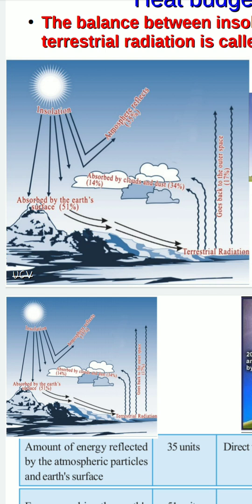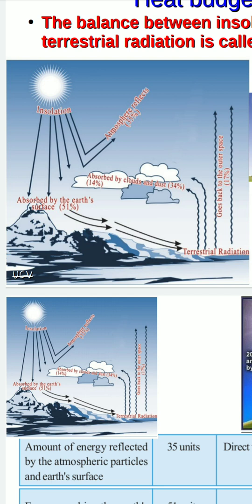They absorb 14% of the heat energy. 35% of the heat energy is radiated back to outer space. 35 plus 14, total 49%. If the total insolation is 100%, how much is remaining? That is 51%. The remaining 51% reaches the surface of the earth and the earth absorbs it.